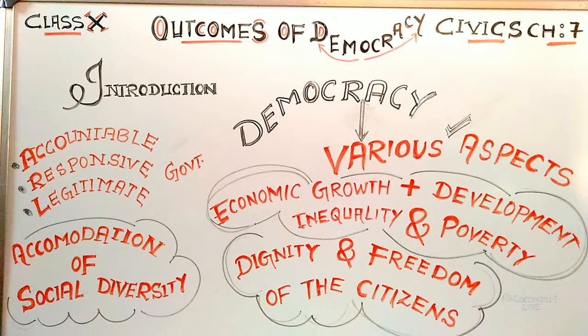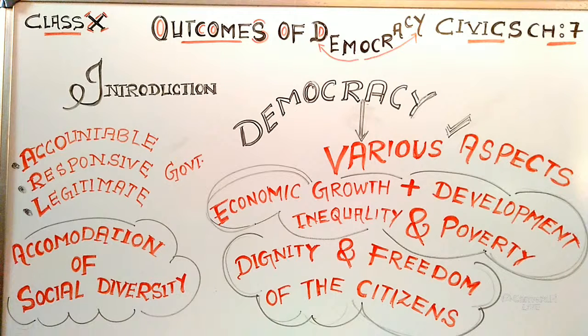Next, children, direct and guaranteed questions come from this chapter. So this chapter is very important and we are going to discuss all the subtopics of this chapter. As you can see, the various aspects of democracy are written over here.